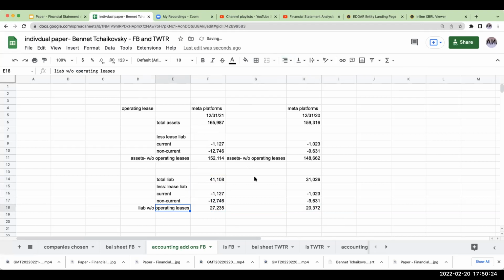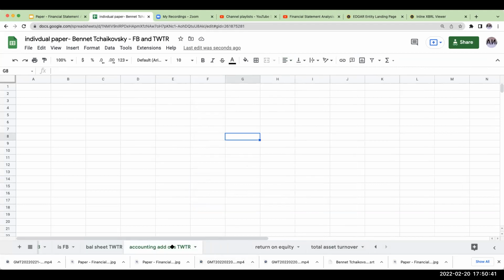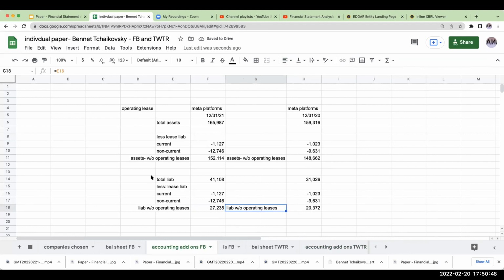The one more interesting one is check out Starbucks. Okay, so I've got my liabilities without operating leases. That's going to be our first step. Let's go ahead and also do this for Twitter. Okay, accounting add-ons. And let's go ahead and use our same formatting.